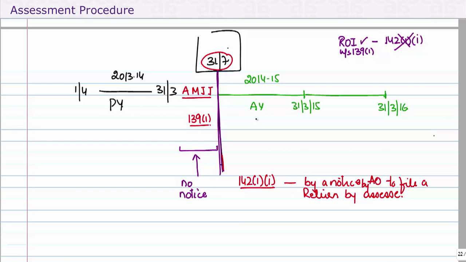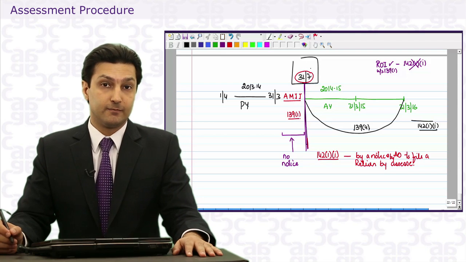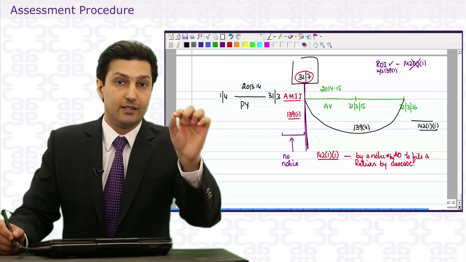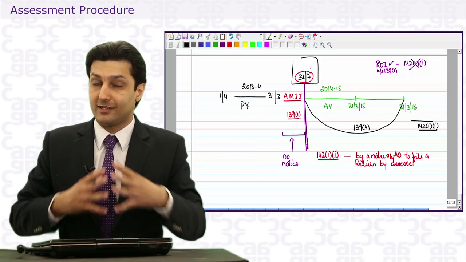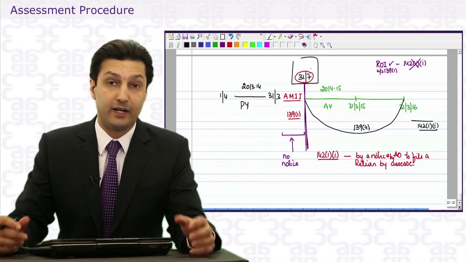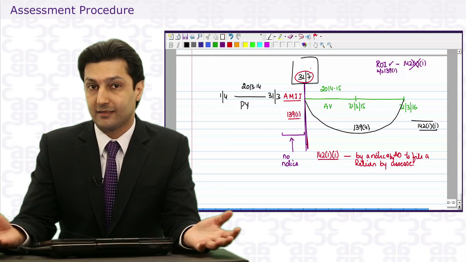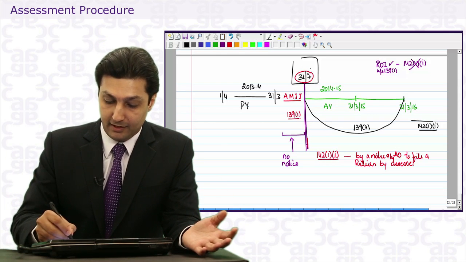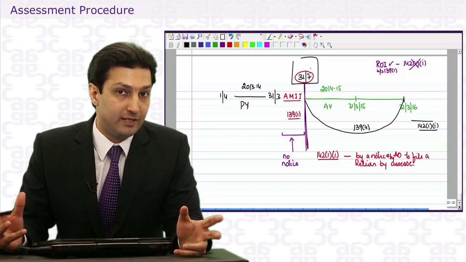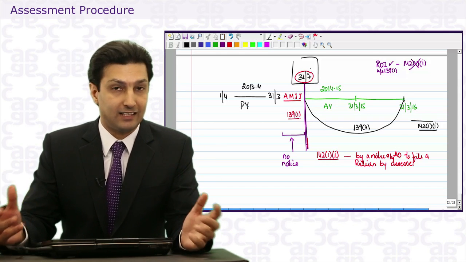Then comes the question that since I have a time period to file a return under 139(4), does that mean that the notice can only be sent after 31st March 16? Because the section says where a return has not been filed. So the assessee is likely to raise a point that if the time period to file a belated return still exists, then the notice can only be issued to me once that time period ends.